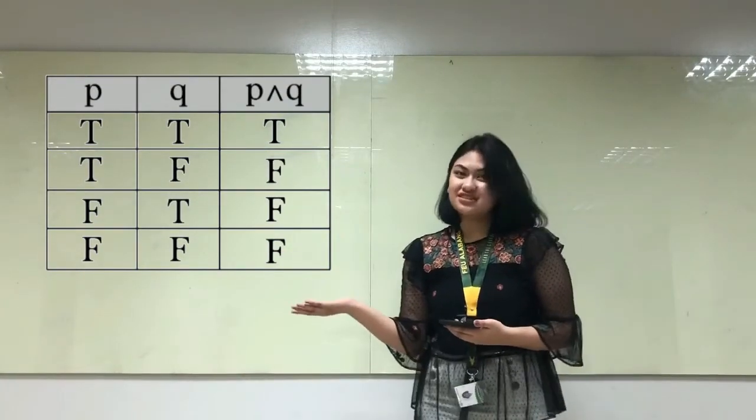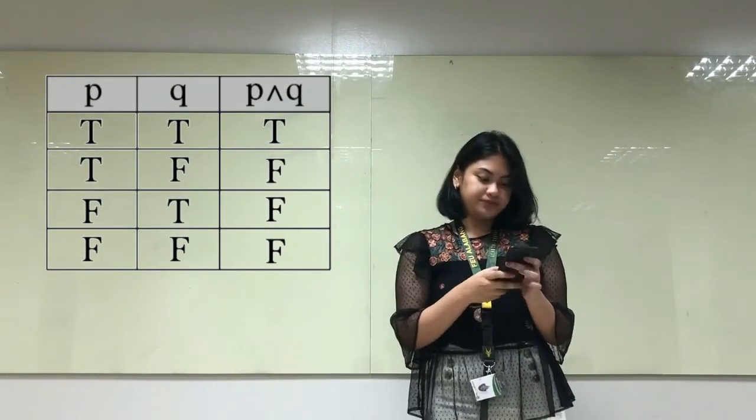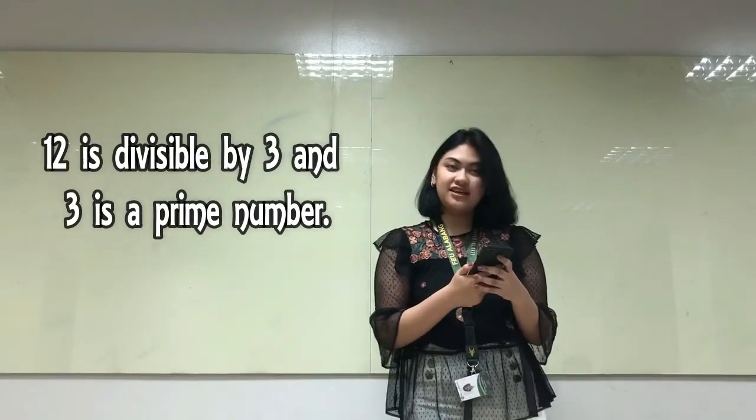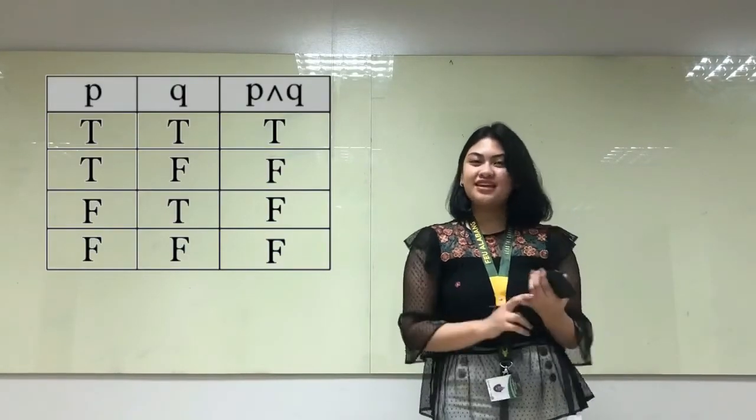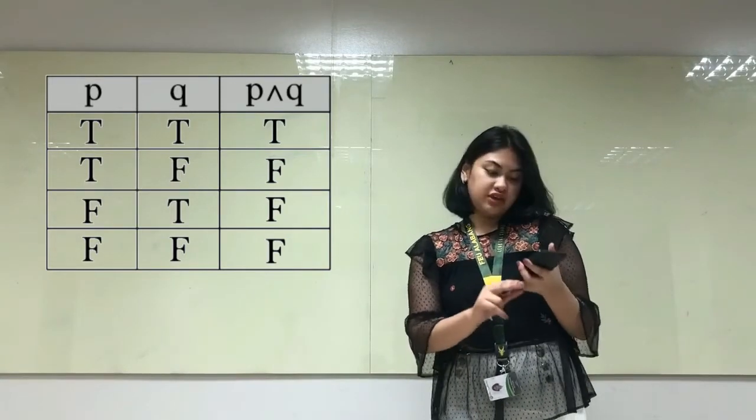So to further understand this table, here is an example. 12 is divisible by 3 and 3 is a prime number. Let 12 is divisible by 3 be proposition P and 3 is a prime number be proposition Q. We know that the proposition P is true because 12 is divisible by 3, and we also know that the proposition Q is also true because 3 is a prime number. So let us refer to the truth table here, which states that P is true and Q is true, therefore the proposition P and Q is true.